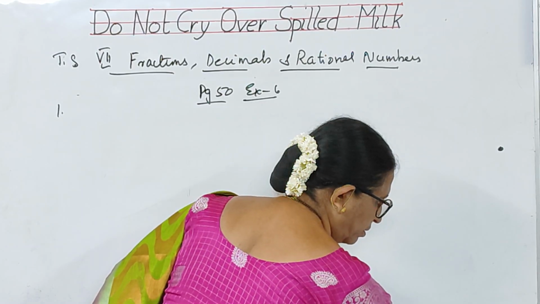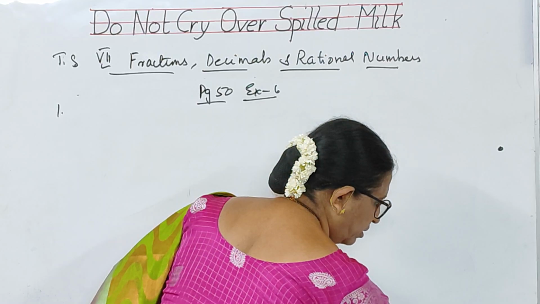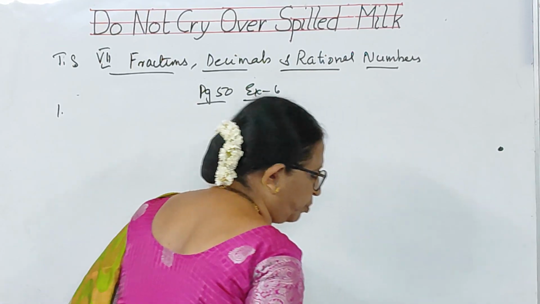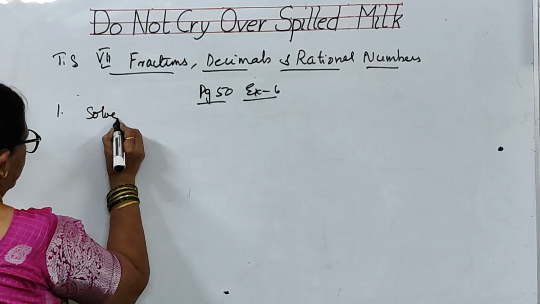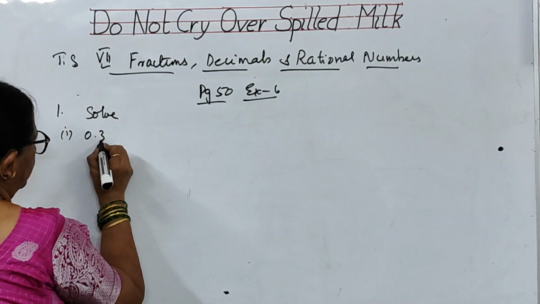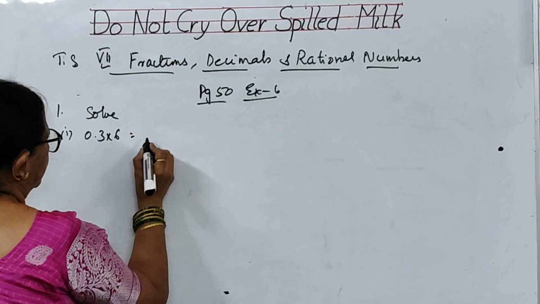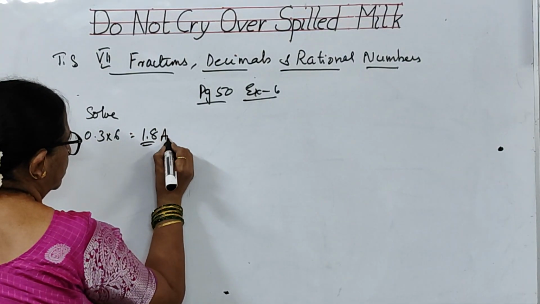So the exercise 6 is dealing with the first problem. Solve the following. First bit is 0.3 into 6. 6 3s are 18, before 1 digit. So this is the answer.